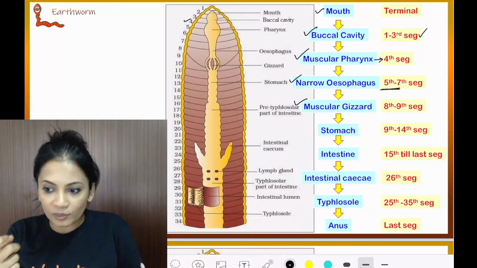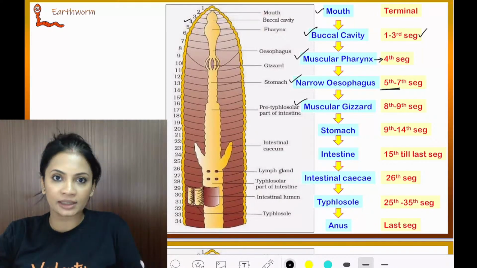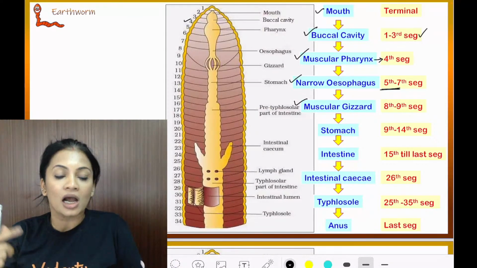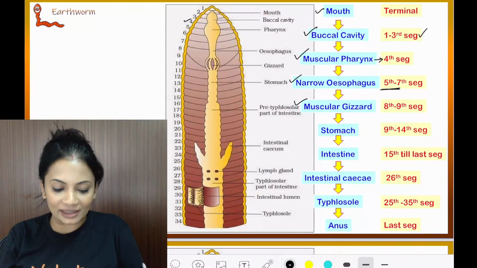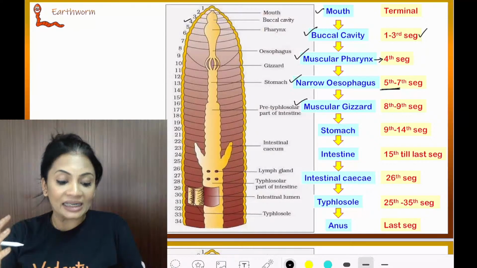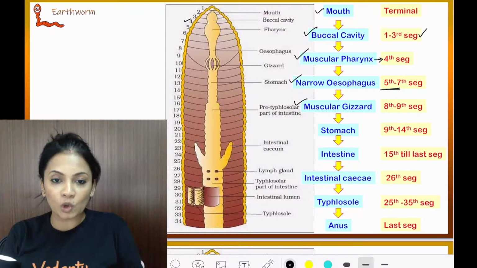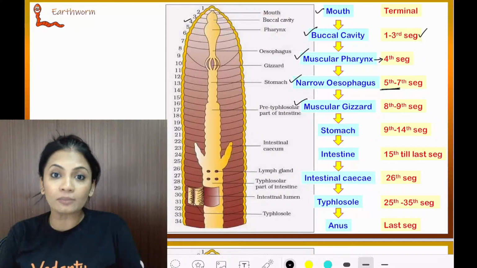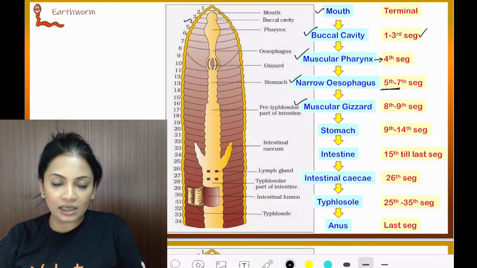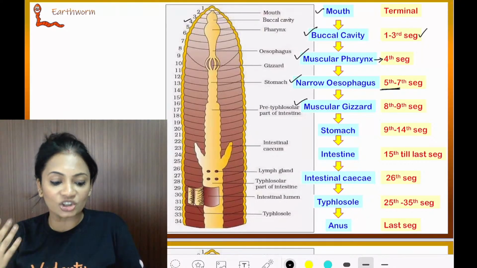Soil has so many multiple things inside it. So the gizzard is an apparatus which grinds and crushes that soil. Along with grinding and crushing, it also takes in any dead materials. Whatever leaves are there which are dead, any dead organisms, the earthworm will be ingesting everything.